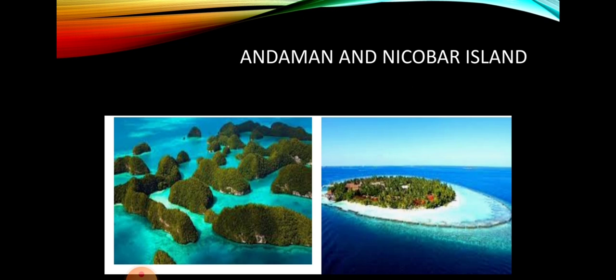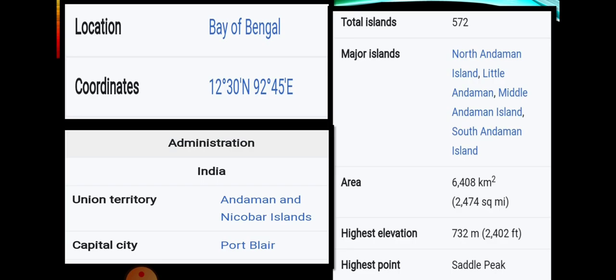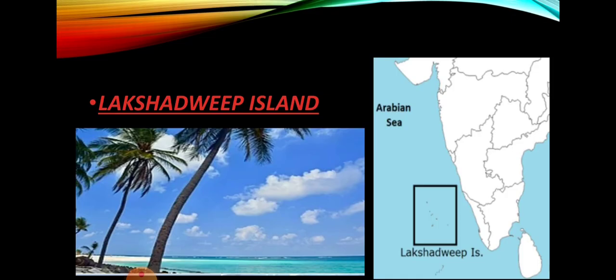This is a picture of the Andaman and Nicobar Island, and these are some details. The location is the Bay of Bengal. The coordinates I have already discussed in detail. It is a union territory. The capital city is Port Blair. 572 islands are located there. Major islands you can see are Little Andaman, North Andaman, Middle Andaman, South Andaman and others. The area is written over here. The highest point is the Saddle Peak.